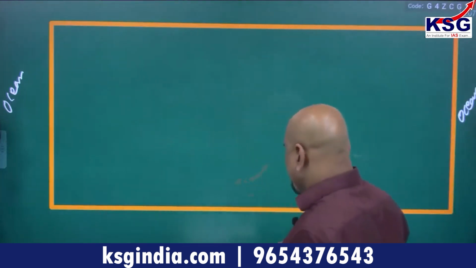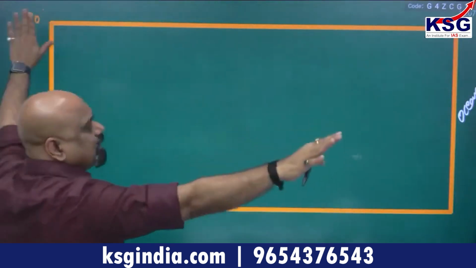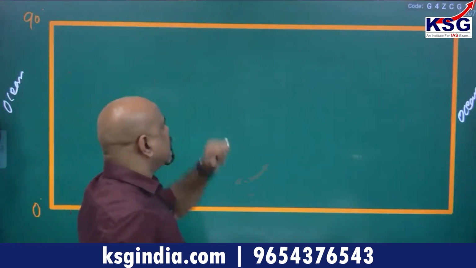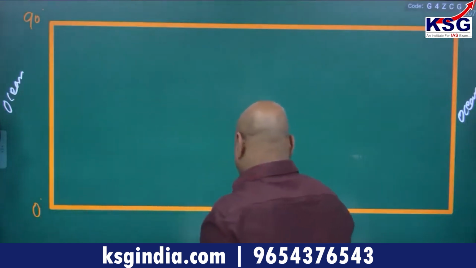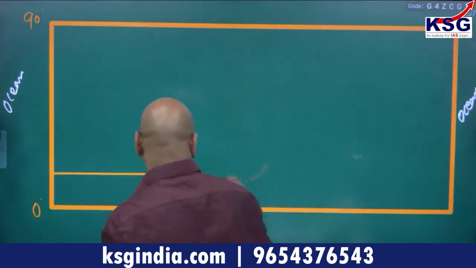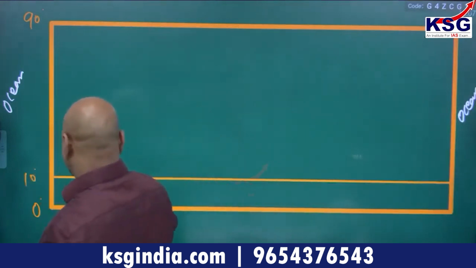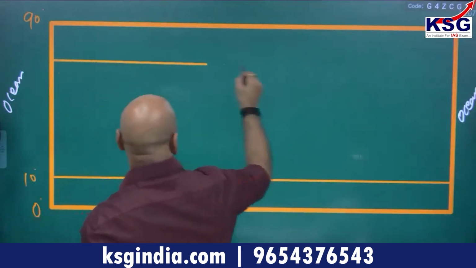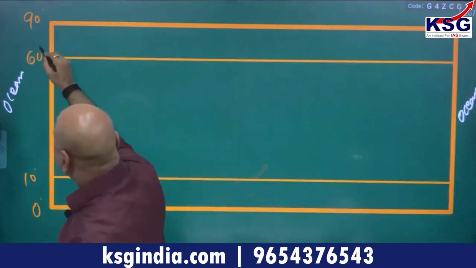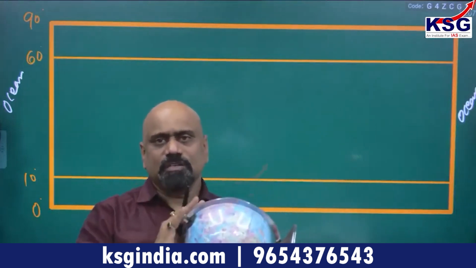You just see here, if it is 0 degree latitude, it is 90 degree latitude. This is a continent. If it is a continent which is extending from 0 to 90 degree, both sides you have ocean. So you have, let us say, up to here it is 0 to 10 degree latitude. Let us say 10 degree latitude. And here it is, let us say 60 degree latitude. 60 degree, why I have taken 60? Because from 60 degree latitude, generally it is very cold condition.